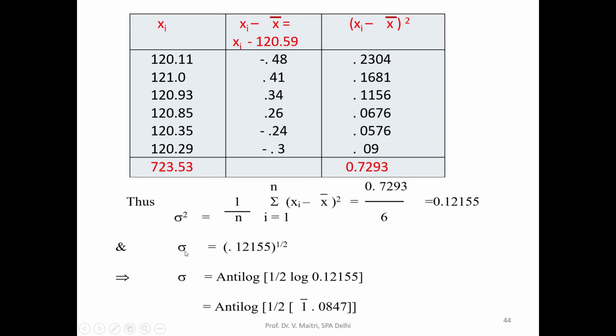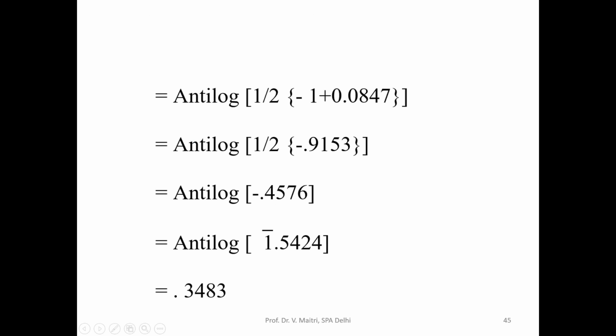But sigma, the standard deviation, is the square root of this value, and that we can calculate because it is a decimal point. So we have to take the log of this and take the anti-log of this, and the value works out to be 0.3483. So that's how we can calculate the standard deviation.